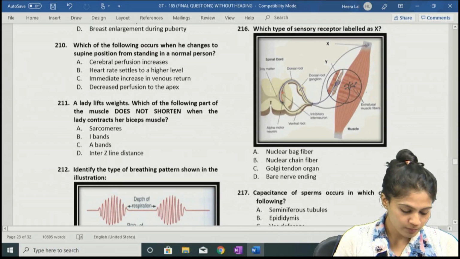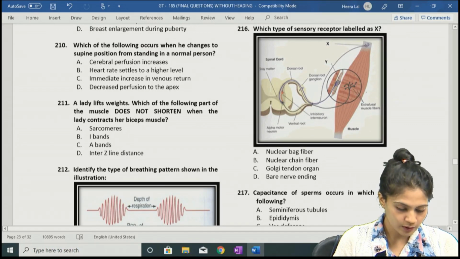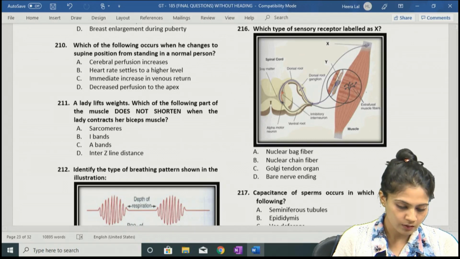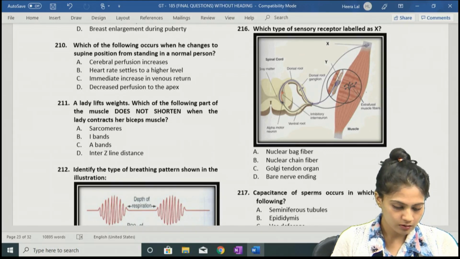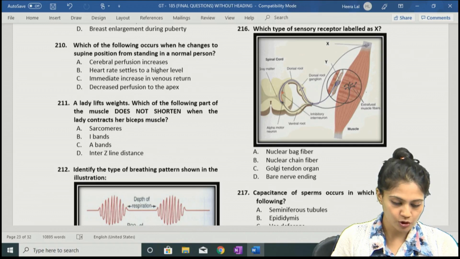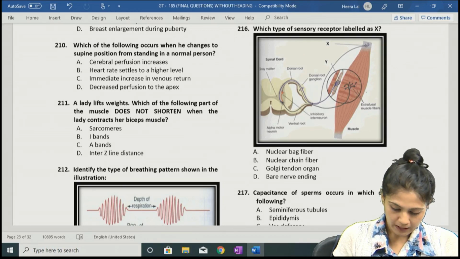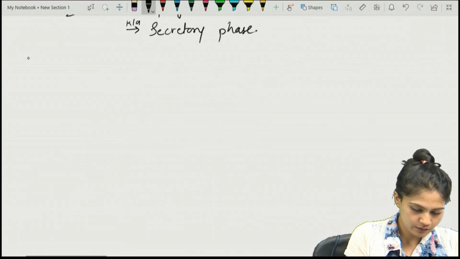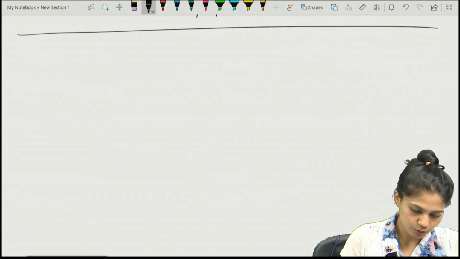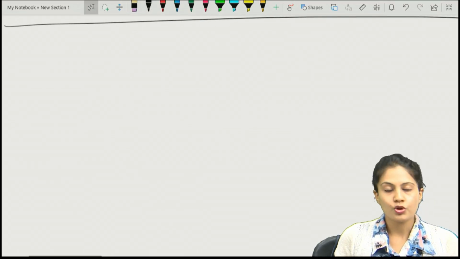Let's move on to question number 210, which is: which of the following occurs when he changes from the supine to the standing position? Let's see what the different changes are that occur due to the postural change.